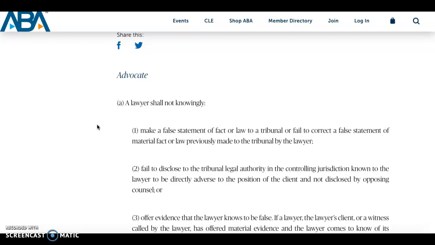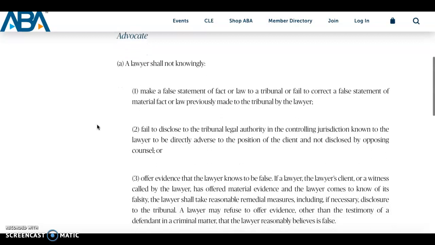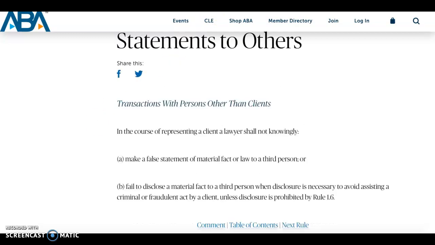A lawyer shall not stand by on the sidelines while false statements are being made to a court. Nothing here is dealing with influencing a judge or jury. Nothing talks about bribing them. And so, like the previous rules, we can discard this one and move on to the next one.